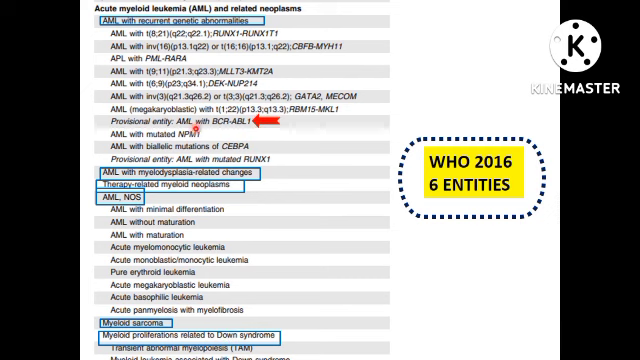So in the recent WHO, AML with BCR::ABL1 has been categorized as a separate entity. Previously, it was a provisional category in the WHO 2016. There are some modifications in AML with myelodysplasia related changes, and they have eliminated AML with mutated RUNX1, therapy related myeloid neoplasms, AML NOS.